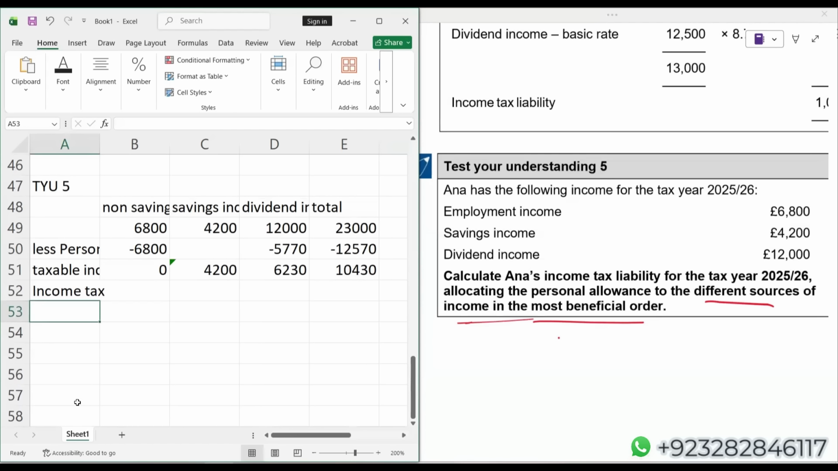Income tax, saving income, simply starting rate. Entire 4,200 actually falls in starting rate. Applicable rate is 0%.